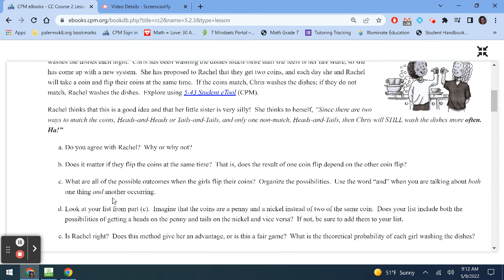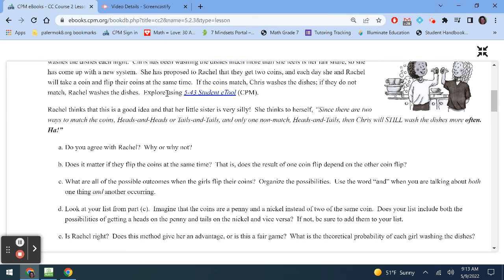And it says, Rachel thinks that this is a good idea, that her little sister is very silly. She thinks to herself, since there are 2 ways to match the coins, heads and heads, or tails and tails, and only one non-match, heads and tails, then Chris will still wash the dishes more often. Do you agree with Rachel? Why or why not?